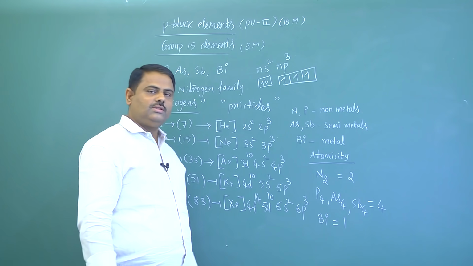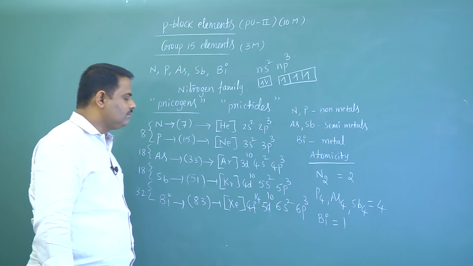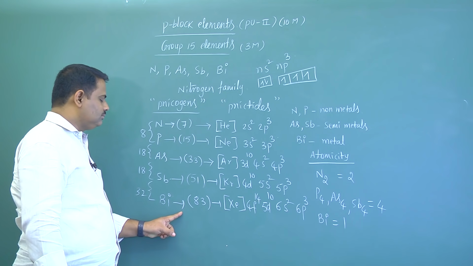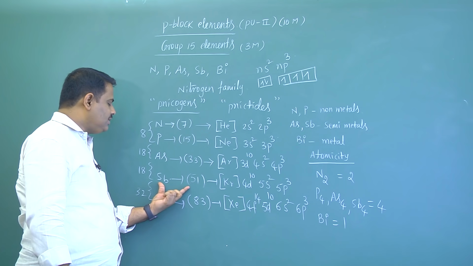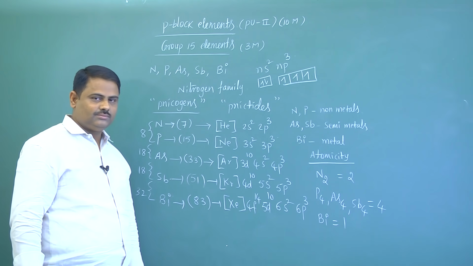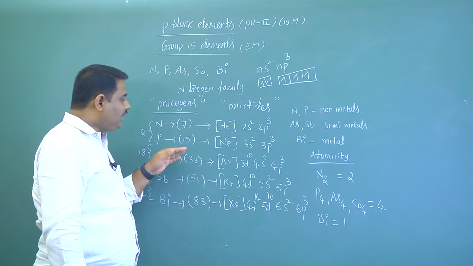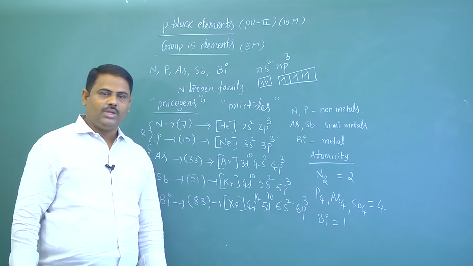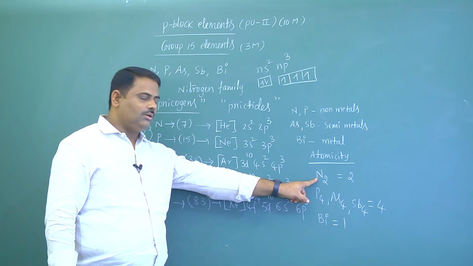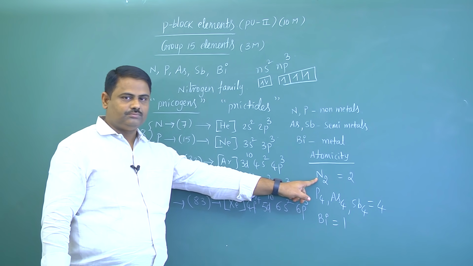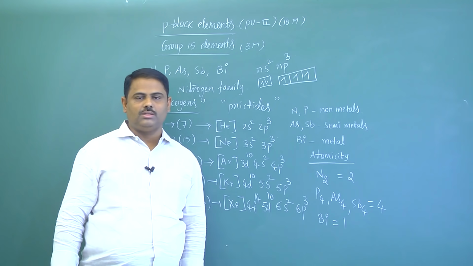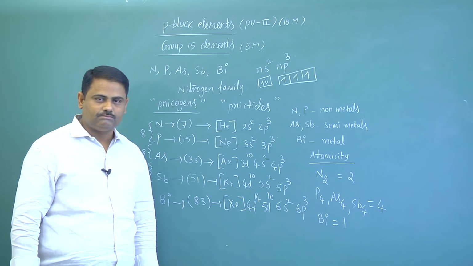Now here we can discuss a point, that is, as you are moving down the group, generally atomicity increases, but the ability to form multiple bonds decreases, because in the nitrogen molecule we have a triple bond, but for all other elements only single bonds are possible in the elemental state.